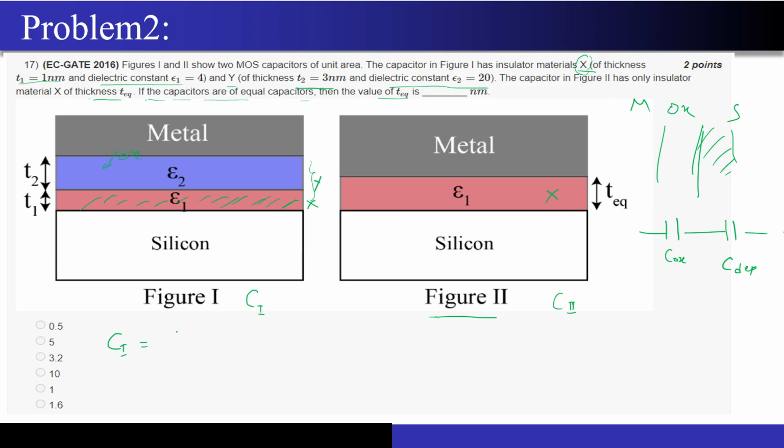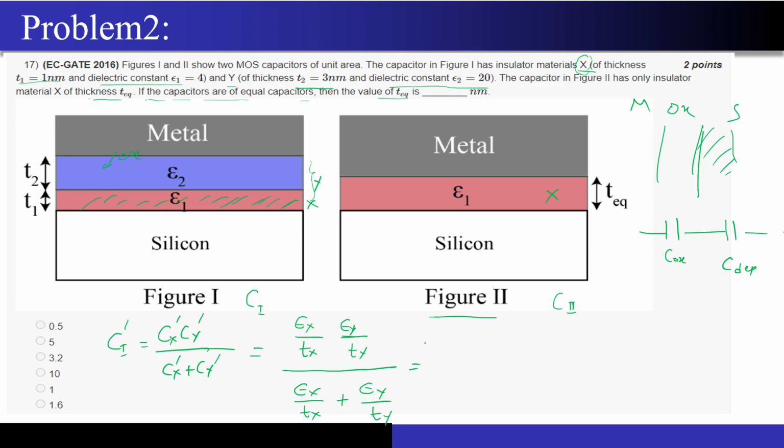So this will be nothing but the series combination of two capacitances. So what will be the answer? Cx into Cy divided by Cx plus Cy. Correct? Now if I want to equate the capacitors, I can also equate capacitance per unit area as well, right? So I will just write a dash over here so that I don't have to take care of area. So now what is the Cx dash? Cx dash is nothing but epsilon x divided by Tx, correct? Cy dash is nothing but epsilon y divided by Ty, upon epsilon x by Tx plus epsilon y by Ty.